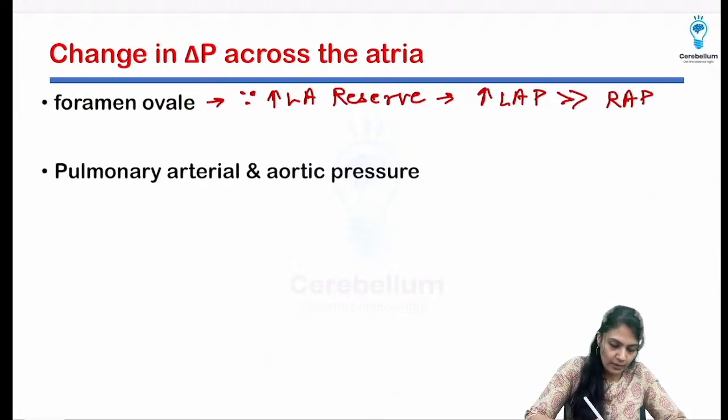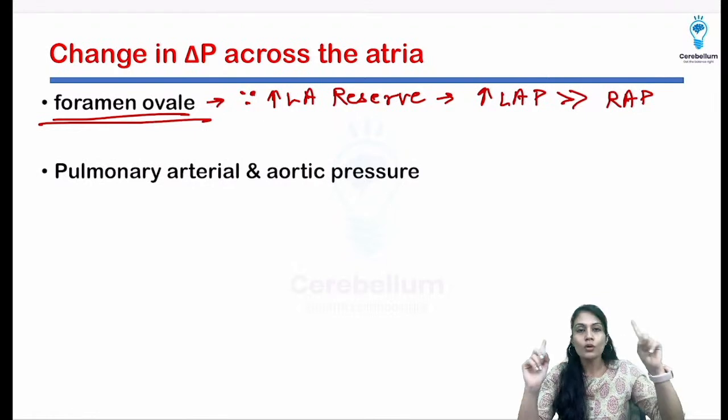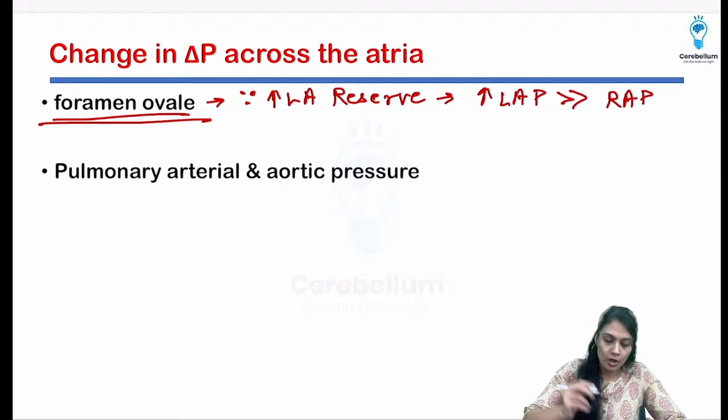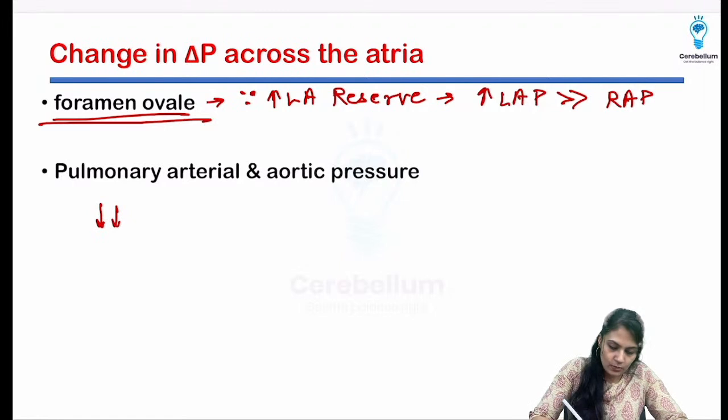So I hope you understood how the foramen ovale is going to change. Pulmonary arterial pressure is going to fall, and that's why the right atrial pressure will fall too. And what about the aortic pressure?